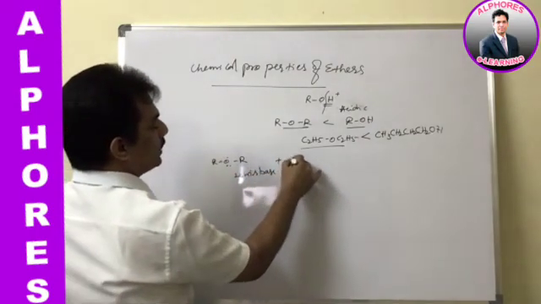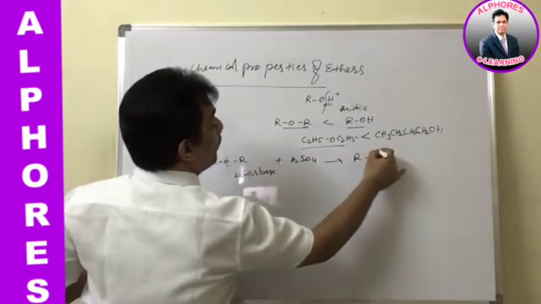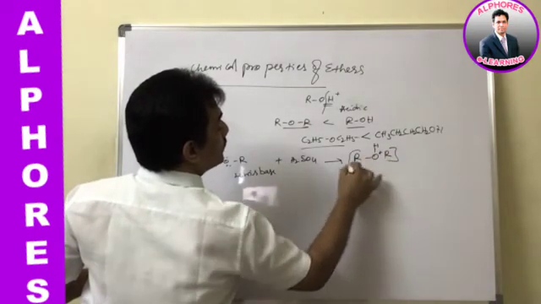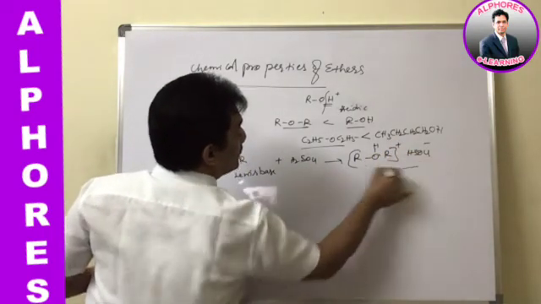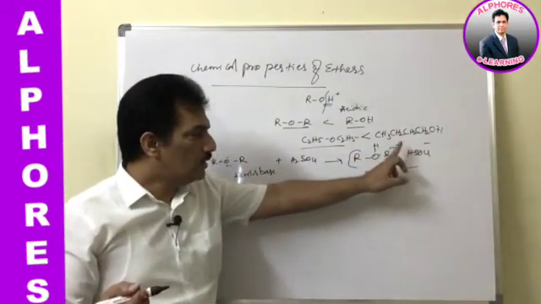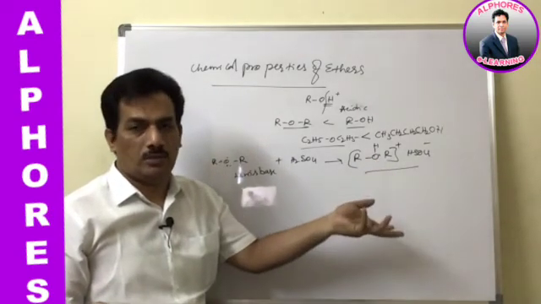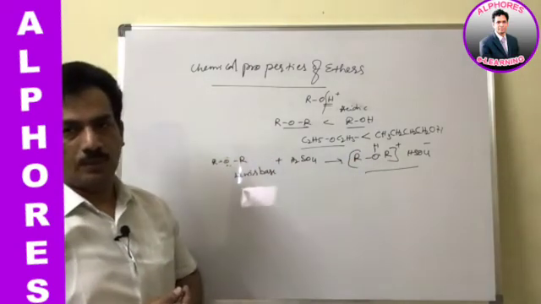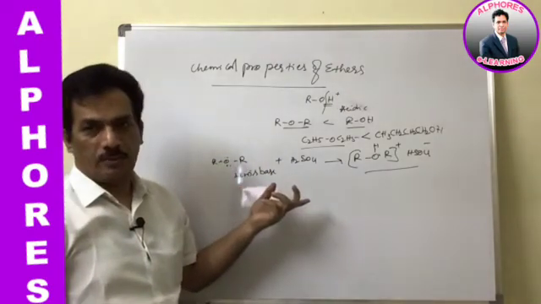Thereby, when it reacts with an acid like H2SO4, it forms an oxonium salt, R2OH+ HSO4−, oxonium bisulfate. Oxonium means the positive charge exists on oxygen. So oxonium salts will be formed. Oxonium is the cation.